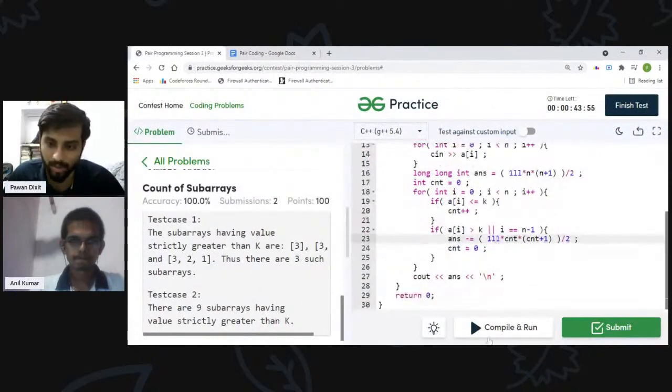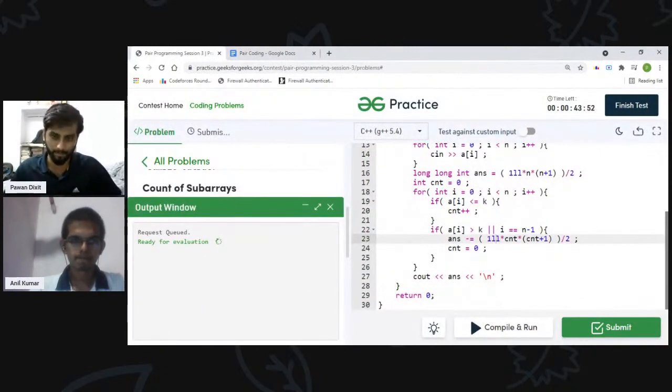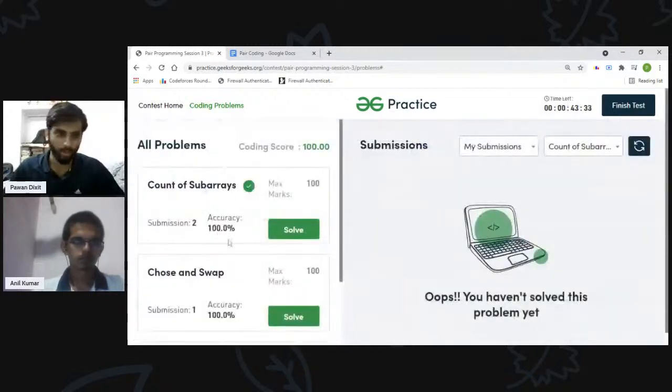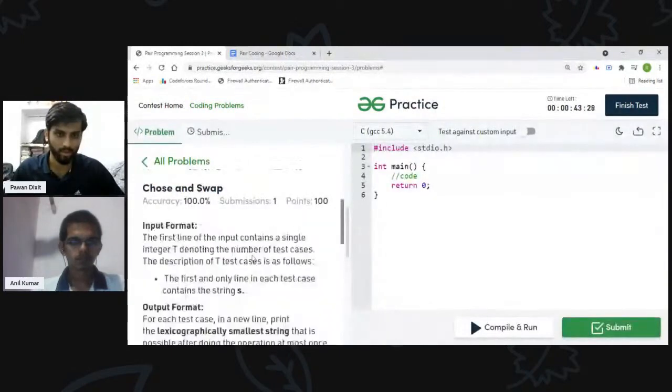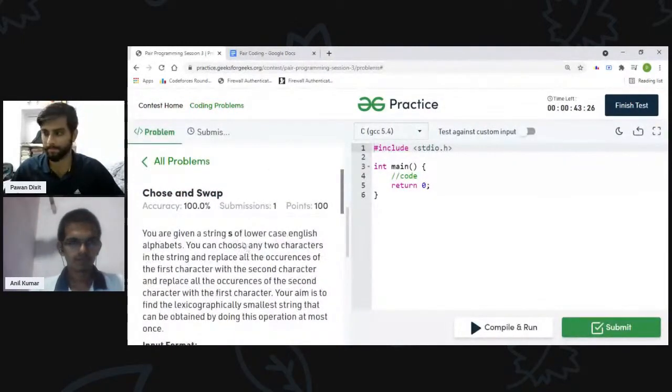Right. Perfect. Yeah, now it is correct. Let me submit it. Correct answer. Now let's move on to the next question. Choose and swap. So let us read this one.